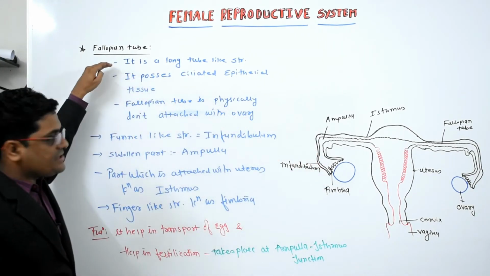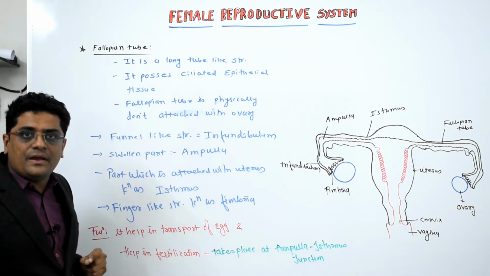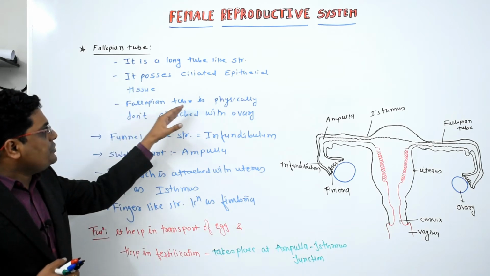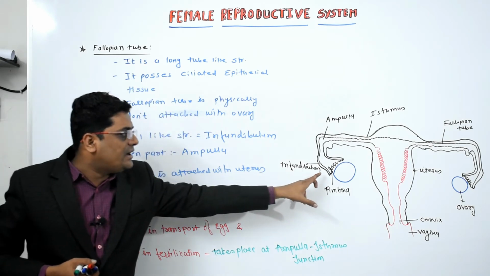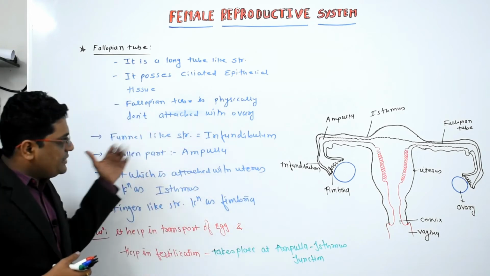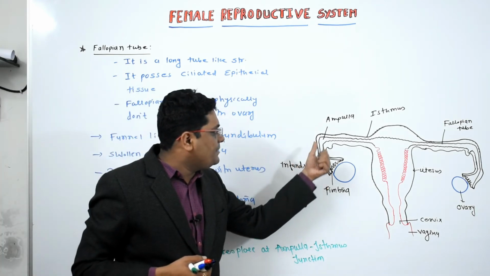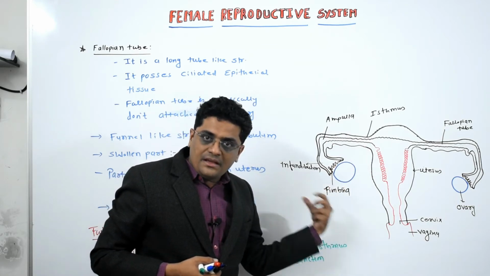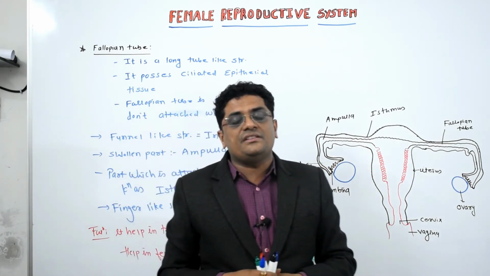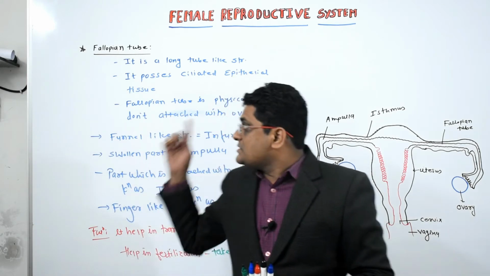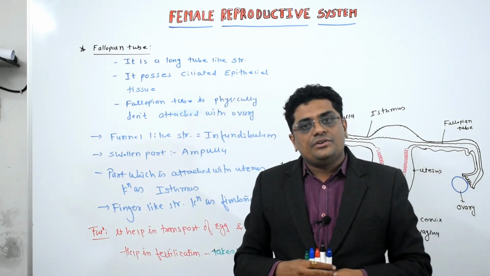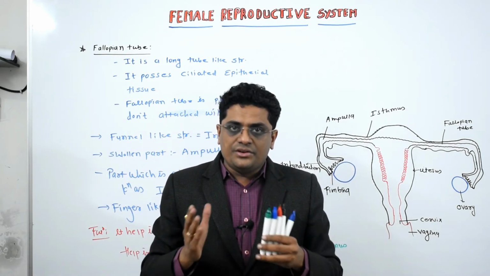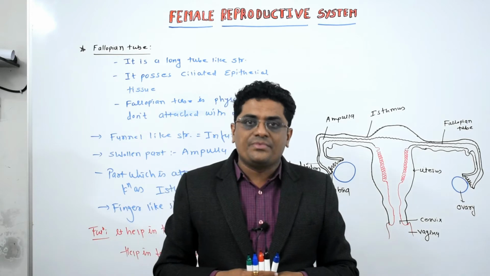So this is the fallopian tube. It's a long tube-like structure. The inner lining of the fallopian tube possesses ciliated epithelial tissue. The fallopian tube is physically not attached with the ovary. It has mainly three parts: infundibulum, ampulla, and the isthmus. It has the finger-like structure known as fimbria. It is mainly responsible for the fertilization and the transport of egg. So this is all about the fallopian tube. Next video we will discuss the structure of the uterus and the vagina. Thank you.